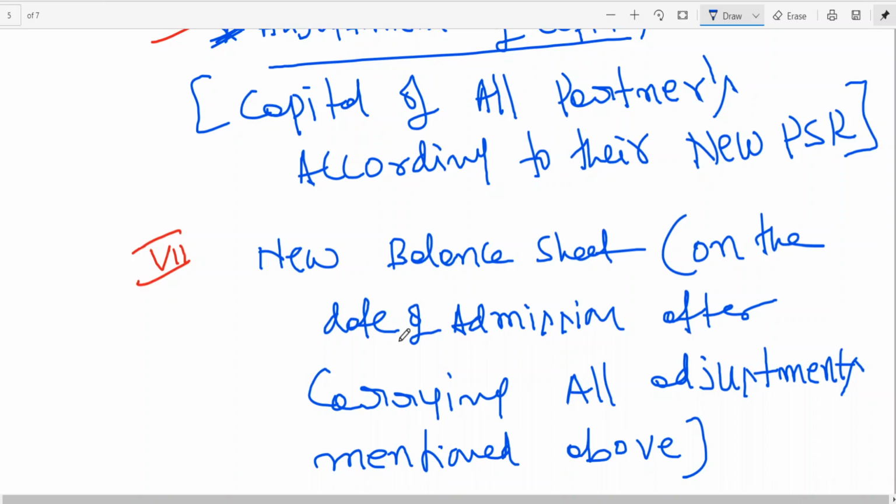With this we will be completing the theory part of it. I think these things will be useful. We have a lot of theory, but once we start, only joint life policy will have a bit of theory. Retirement, death, a few points, but almost 95% of the theory part relating to partnership accounts has been completed. Then we can start in a phased manner. Admission problems we complete. Then we discuss briefly about retirement and death. Then straight away we start working on the problems. Before we start retirement and death, we also have a small topic called joint life policy. That is important from the examination point of view. That we will be discussing in retirement or death.